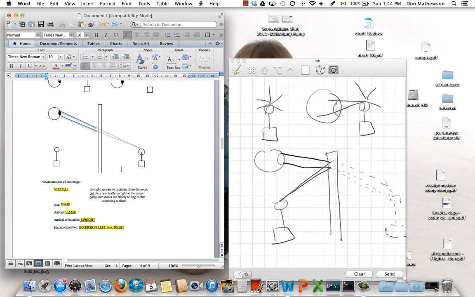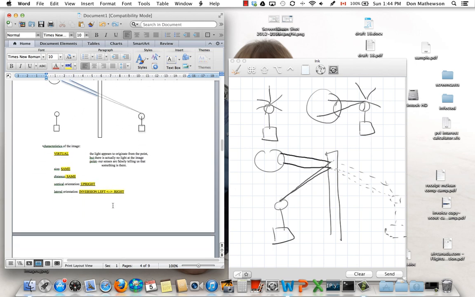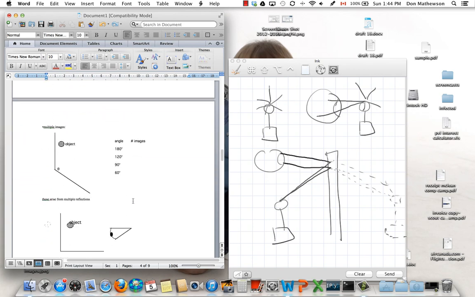The image size is the same as the size of the object. The distance is the same from the mirror, object to mirror and mirror to image. Those two distances are the same. It's upright, so there's been no change in our vertical orientation. Horizontally, it's left and right inverted. So if you reach out your right hand to the mirror, it appears to be reaching out its left to you.